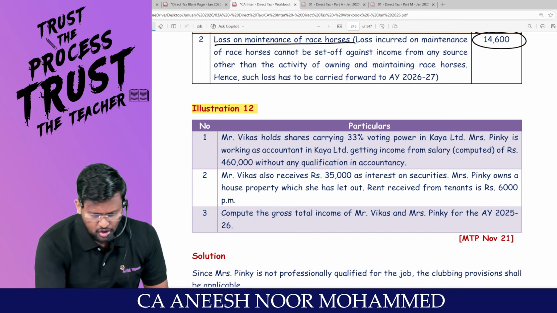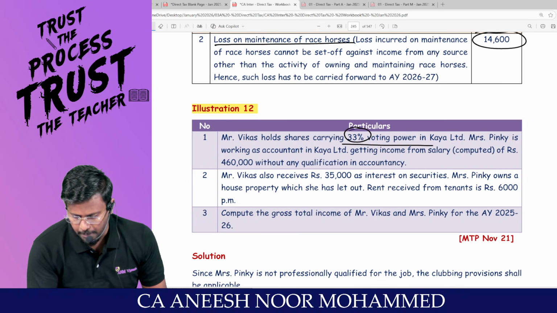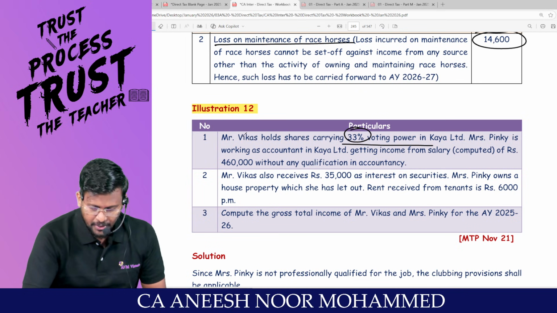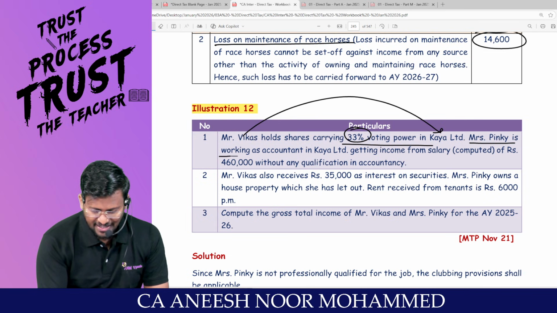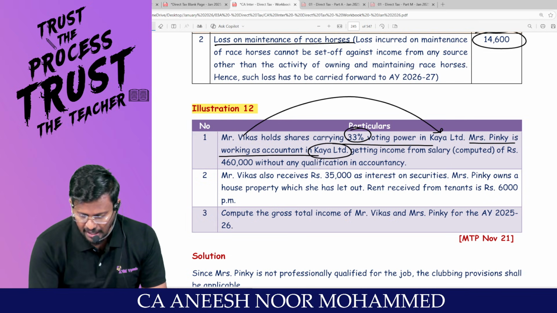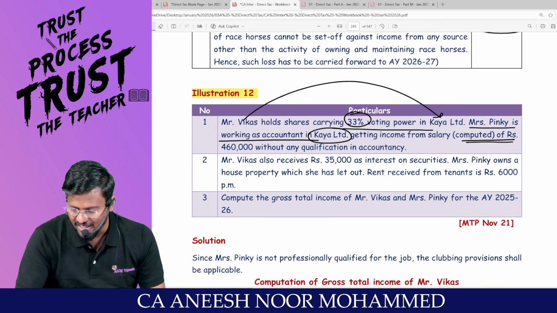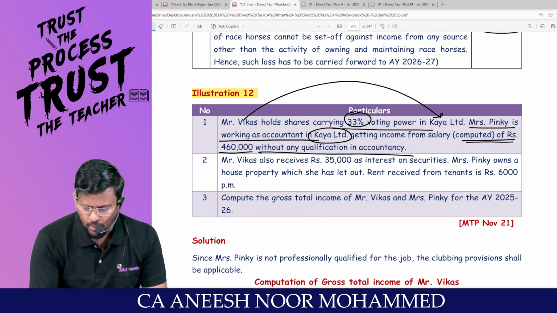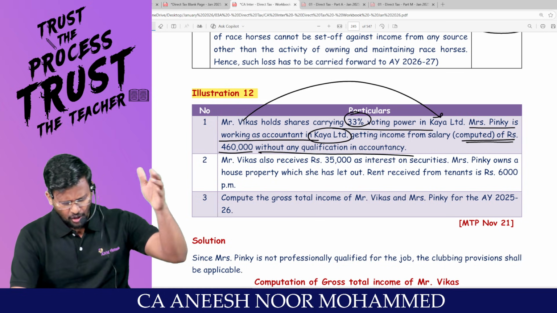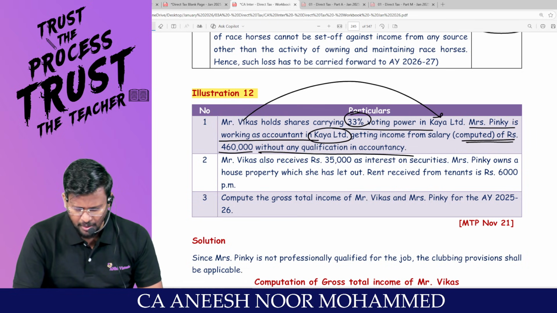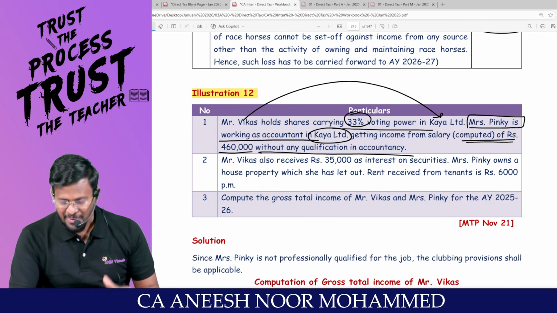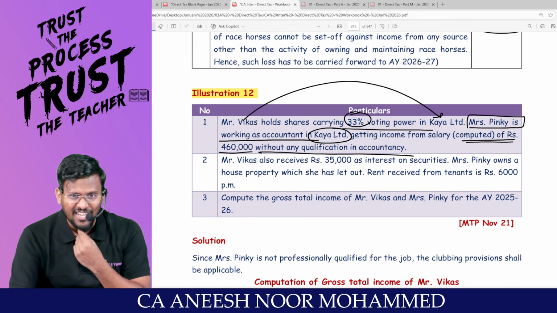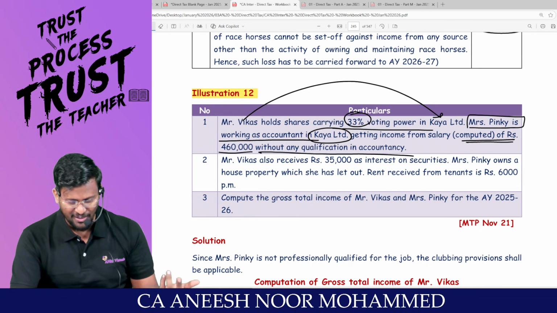Mr. Vikas holds shares carrying 33% voting power in Kavya Limited. Okay, right. That means Vikas has a substantial interest in Kavya. Mrs. Pingy is working as an accountant in Kavya Limited, getting income from salary computed at rupees 4,60,000 without any qualification in accountancy. First of all, Vikas holds 33% voting power in Kavya. Mrs. Pingy, who is she? Have they mentioned that Pingy is the wife of Vikas? No, sir. Okay, fine, we'll read it. I don't know what their relationship is.